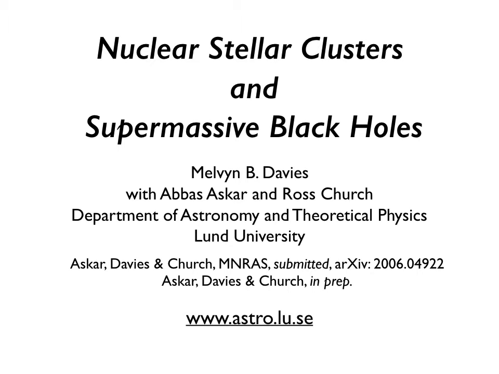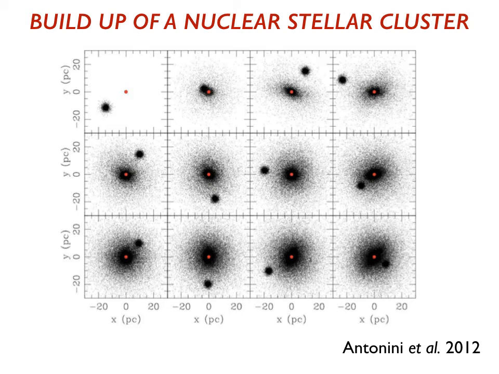Nuclear stellar clusters and supermassive black holes. Hello, I'm Melvyn Davies and this is work with Abbas, Askar and Ross Church at London University. So one way to build up a nuclear stellar cluster in the centre of a galaxy is shown here. What's happening is stellar clusters form close to the middle, are spiralling in and merging around the supermassive black hole that already exists there, shown as the red dot.